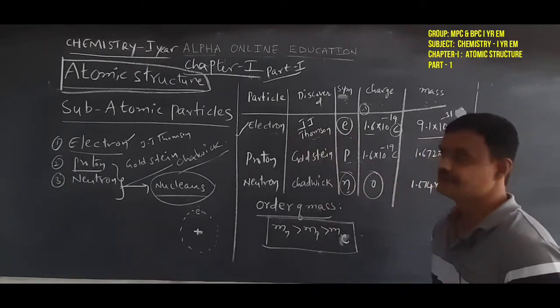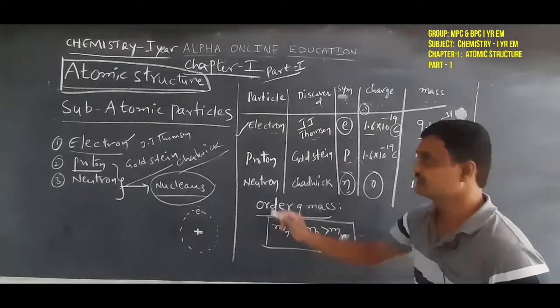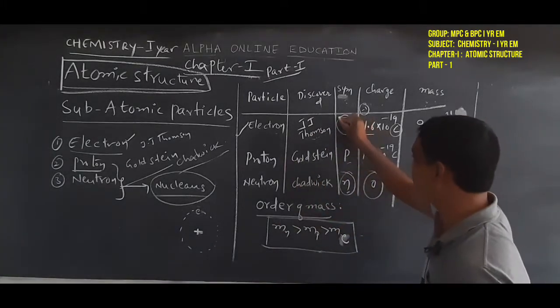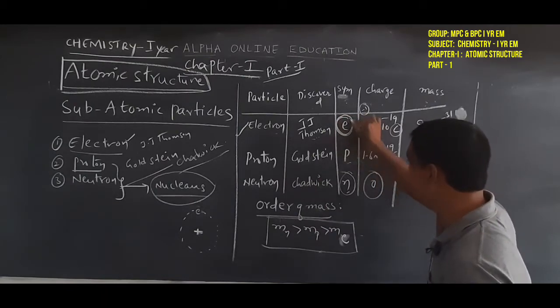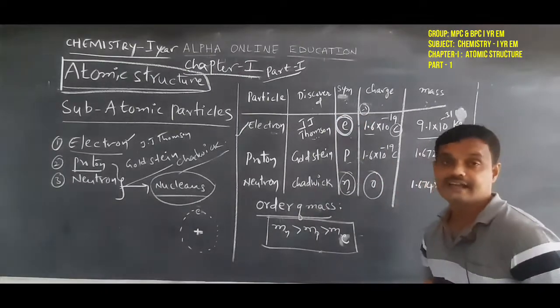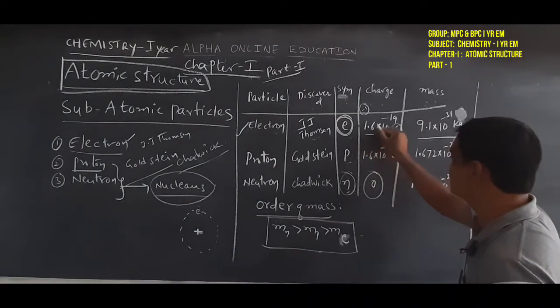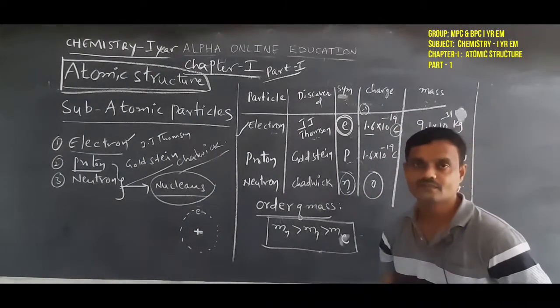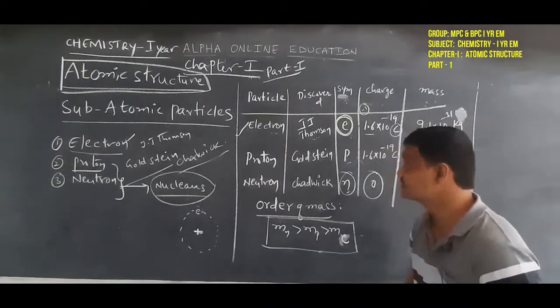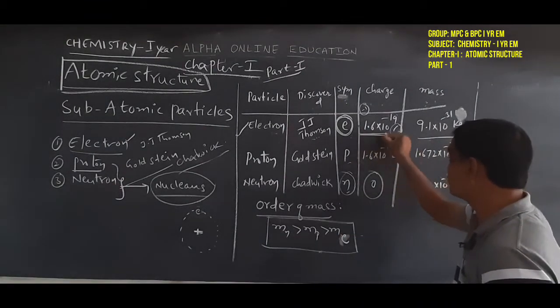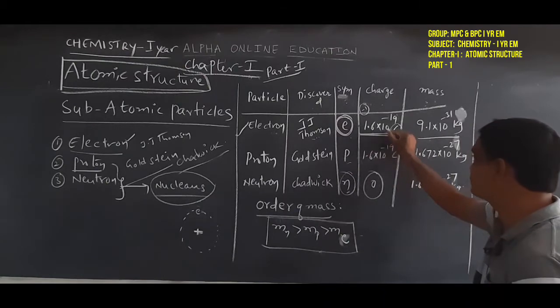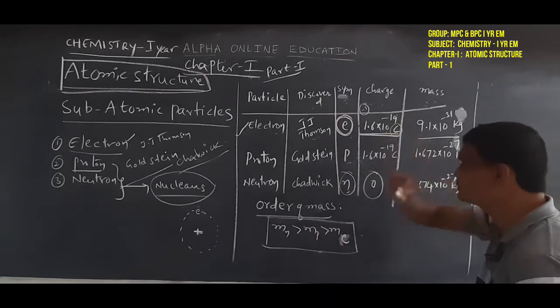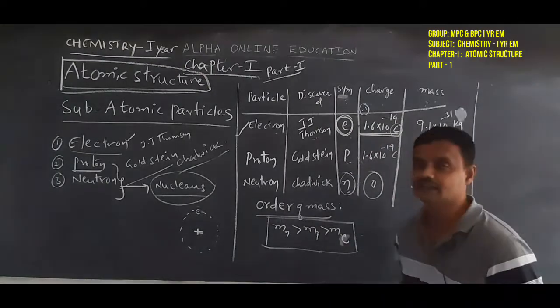Thomson. Simple electron, first letter E. So, the symbol of the electron is the small e. And its charge is 1.6 into 10 power minus 19 coulomb. What is the electron charge? 1.6 into 10 power minus 19 coulombs. The unit of the electron charge is the coulomb.